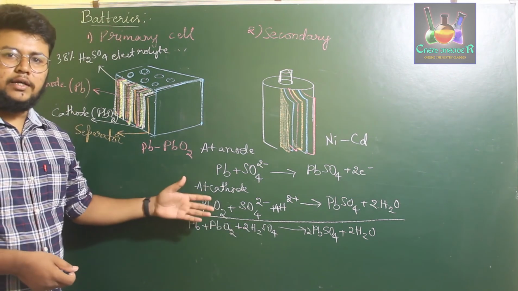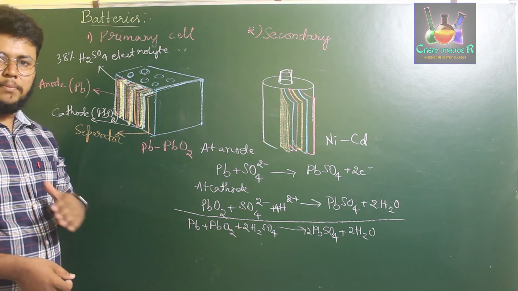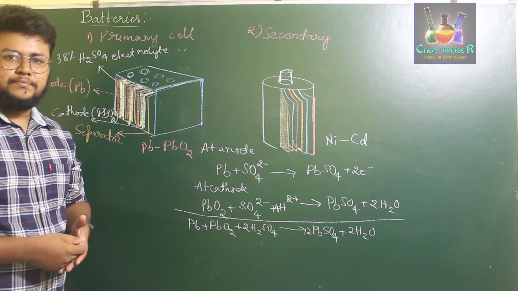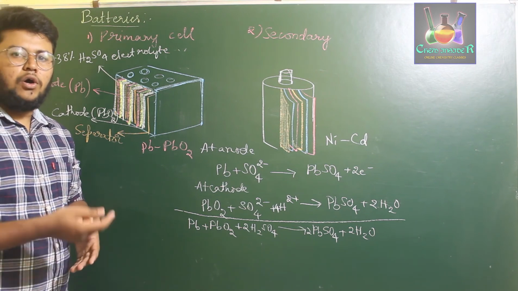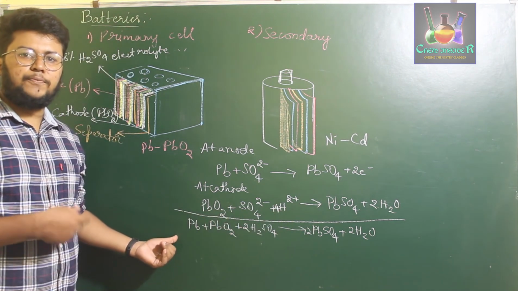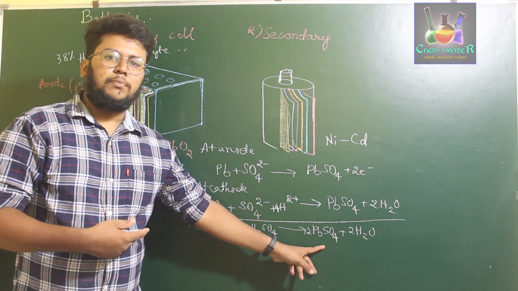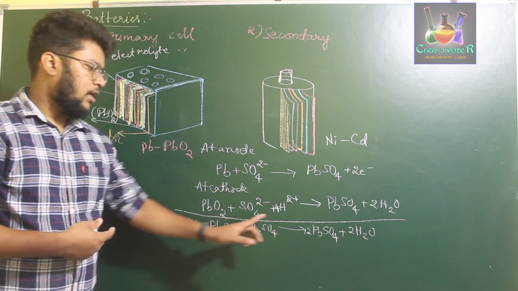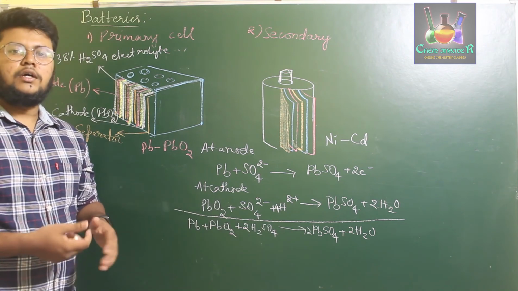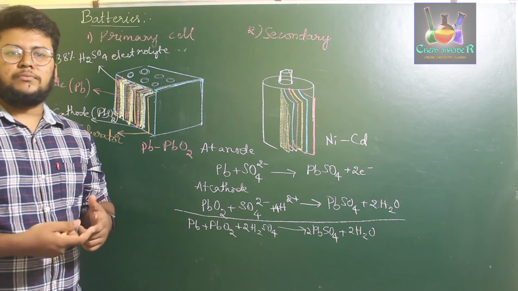Once all the lead and lead oxide taken in the inverter's battery or automobile battery is completely consumed, what we do is we pass current through the opposite direction. Once you pass current in the opposite direction, the whole reaction will be reversed. So then PbSO4 breaks down to form Pb at the anode, and the same PbSO4 breaks down to form PbO2 at cathode, leading to the reaccumulation of lead and lead oxide, which can further take one more cycle.